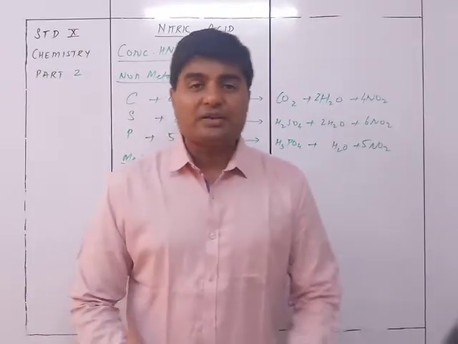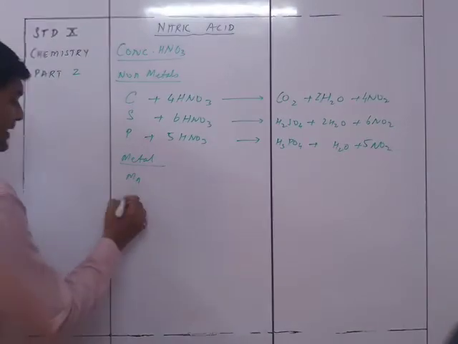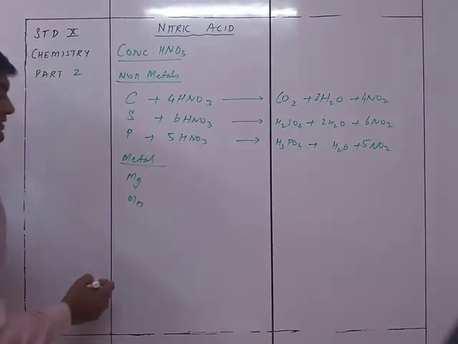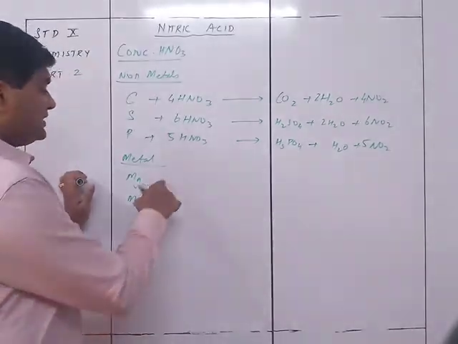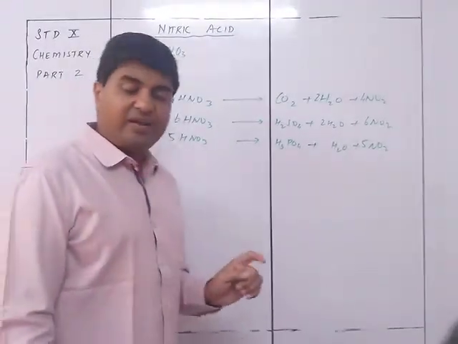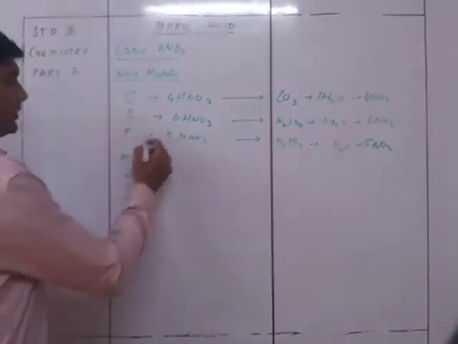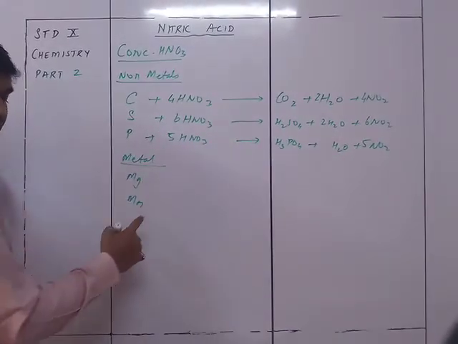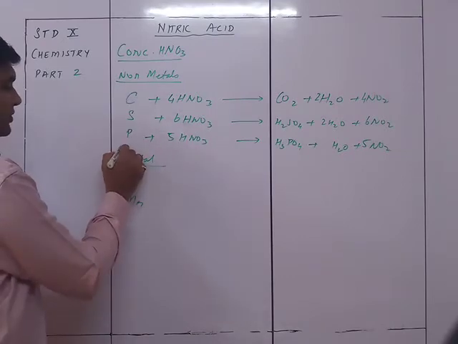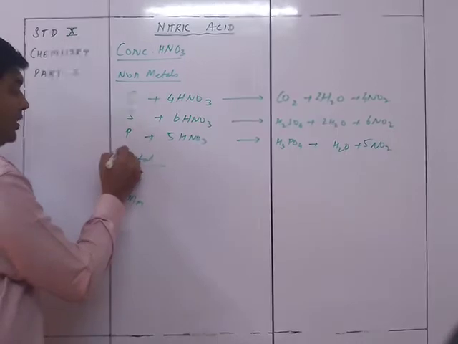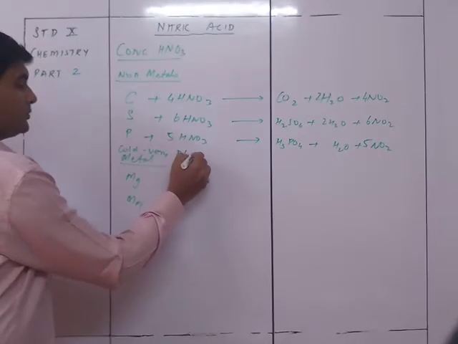You can get hydrogen gas only and only with magnesium and manganese. These are the only two places, and that too with the concentration of this nitric acid being very low, that is only 1% concentration. Sorry, I forgot to tell you that this is not concentrated, it is cold and very dilute HNO3.